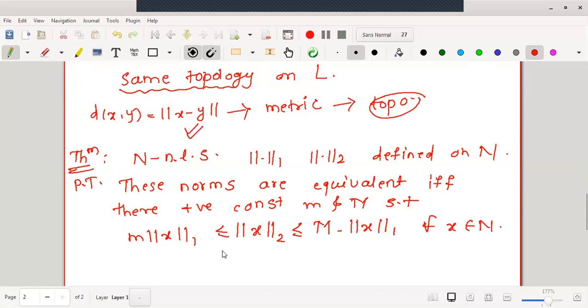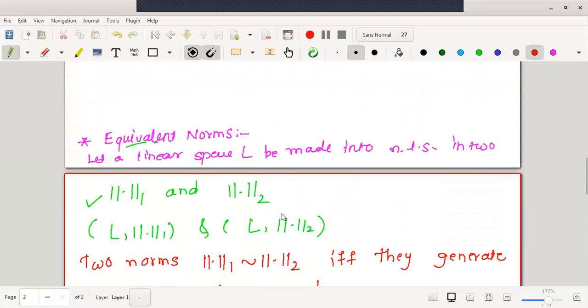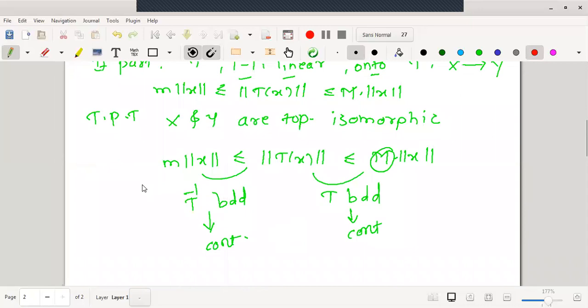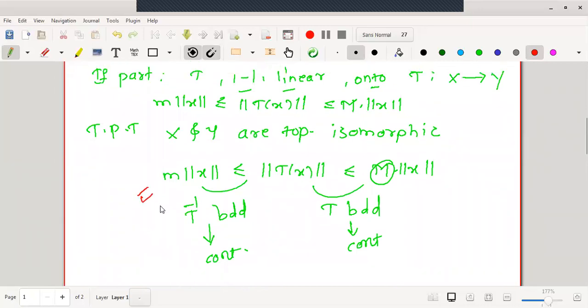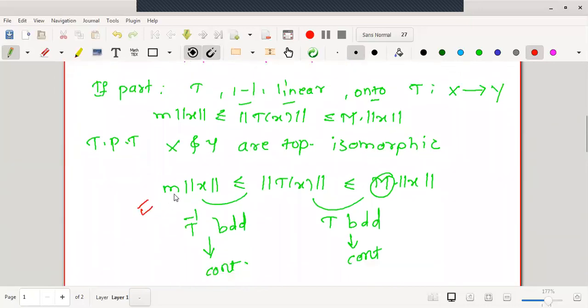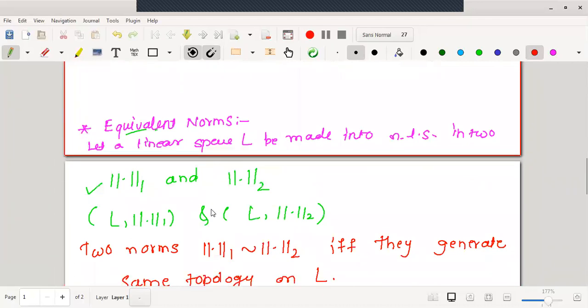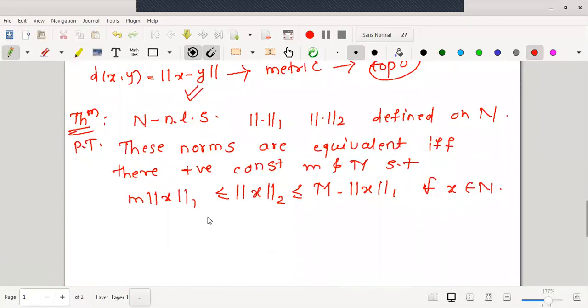If you look at this inequality and the inequality we have proved in the previous theorem, these two look very similar to one another. Let us try to understand what is given to us. N is a normed linear space. There are two different norms defined, norm 1 and norm 2.